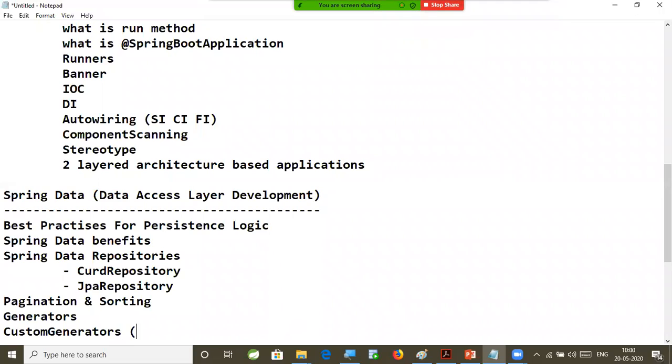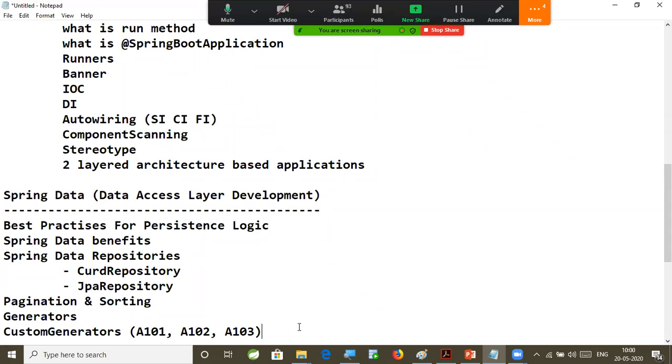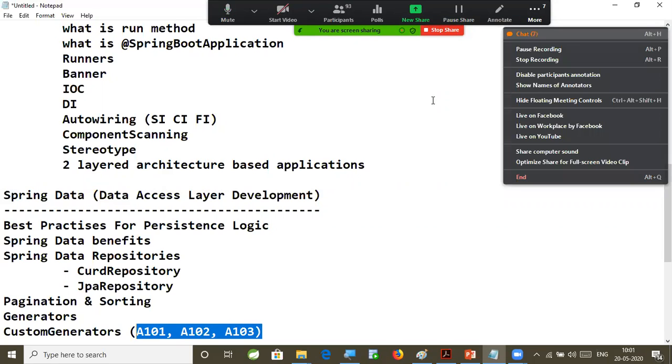But I have a requirement. I want to generate my primary key as A101. Next primary key I want A102. Next primary key I want A103. Can you tell me which generator I need to use to generate this kind of primary key column? Is there any predefined generator available for that? Can I use any predefined generator to generate my employee ID as A101, A102, and A103? No, no such kind of generator.